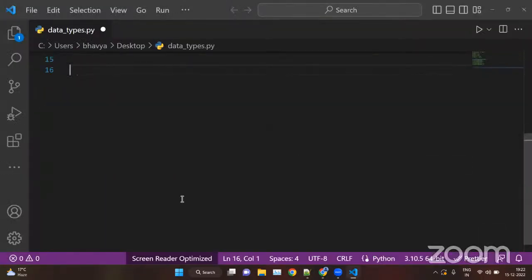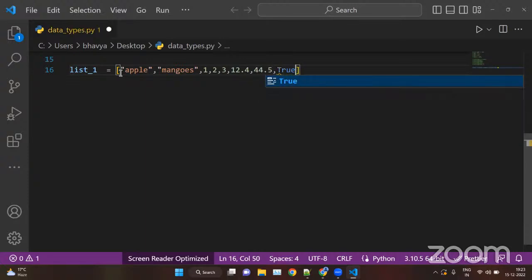So first we have the list. So list equal square brackets. We always have to store the list inside square brackets. First we have the apple, then we have the mangoes, then we have the numbers. We can store any type of data type inside the list. Then we can store the float values also, 44.5. Then we can store the Boolean values. And then we can store list inside list like this, like 1, 2, 3, 4, 5.